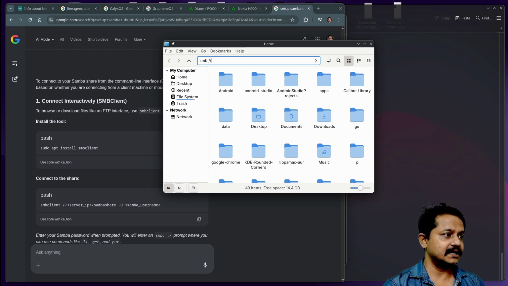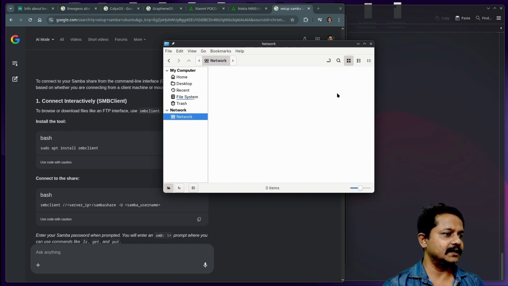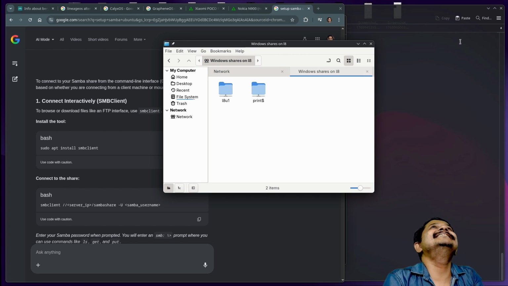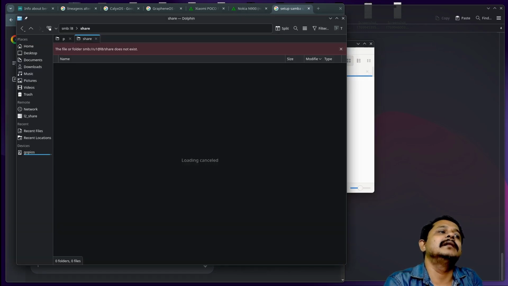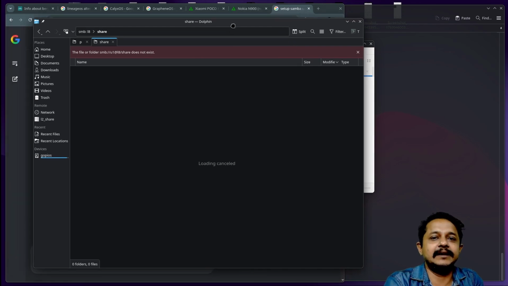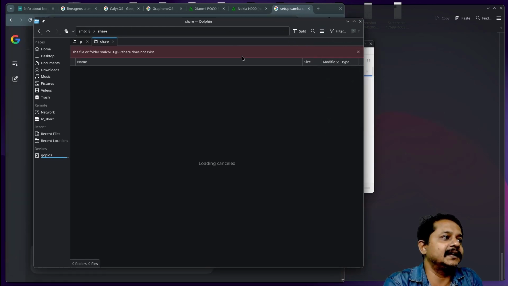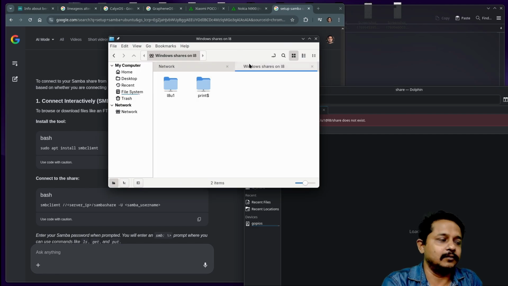smb://. Before that, let's explore that network system. smb://L8/. Yes, you see, that is the reason why Linux still feels so unpredictable. This is the default file manager, called Dolphin, and it is unable to load this. But if I use Nemo, it is working fine.